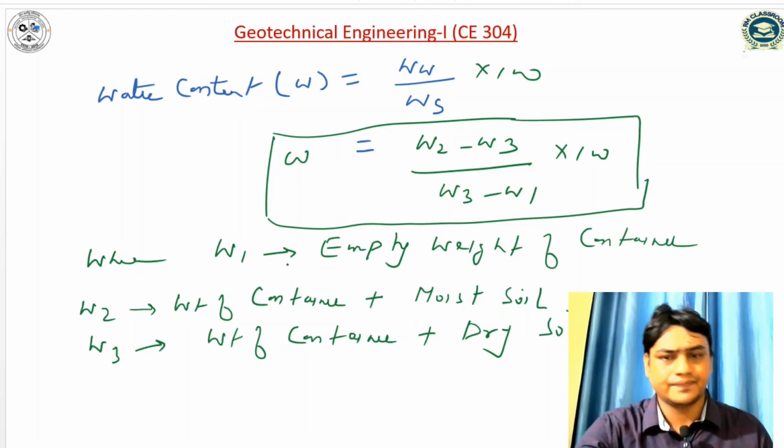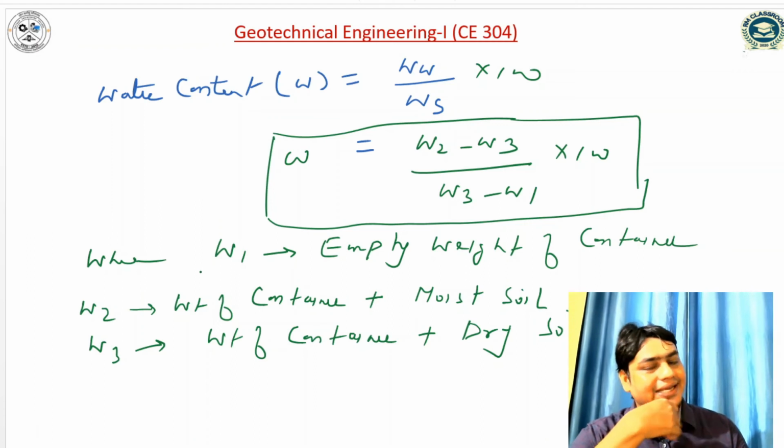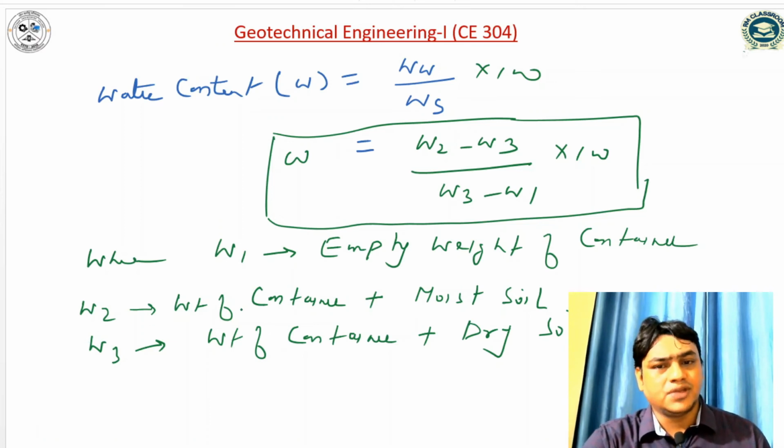So once again I am telling the procedure. What we have to do: take the soil sample from a site or field and weigh the empty container, and after that put the moist soil into the container and once again weigh it and say it is W2. This weight of container plus moist soil is put into the oven for 24 hours, and after 24 hours once again you have to remove and weigh it. So it is W3, and we know the water content is the ratio of weight of water to weight of solid. So weight of water is W2 minus W3 divided by W3 minus W1 into 100.